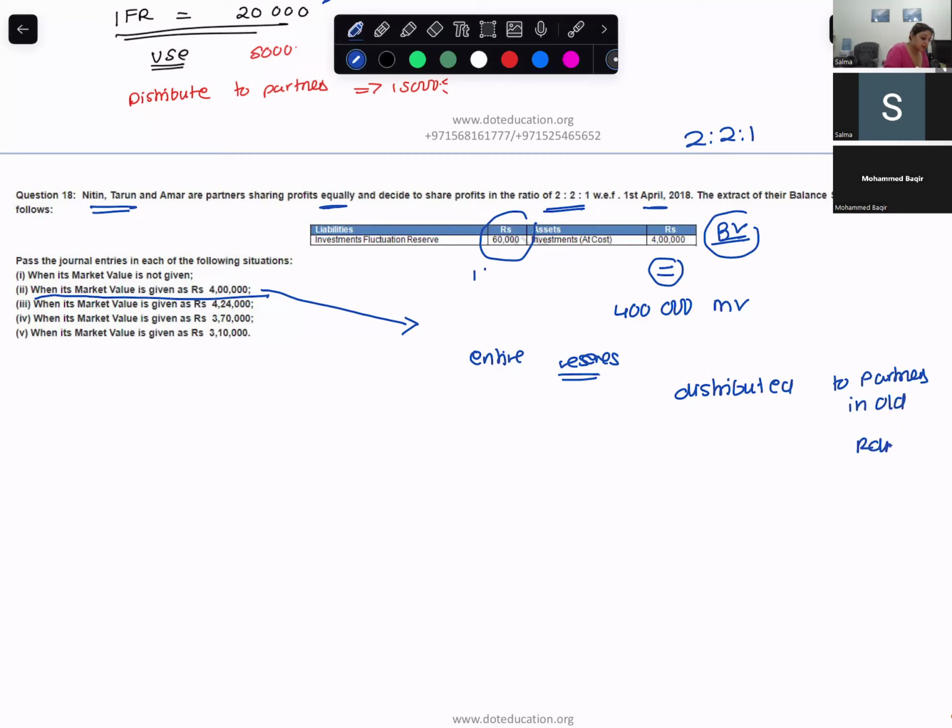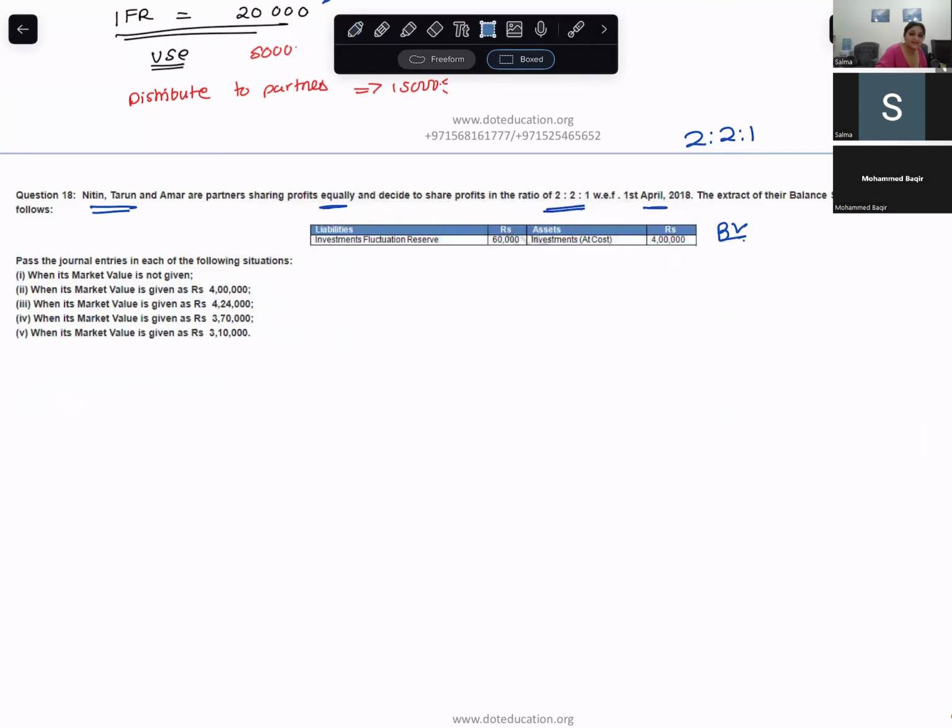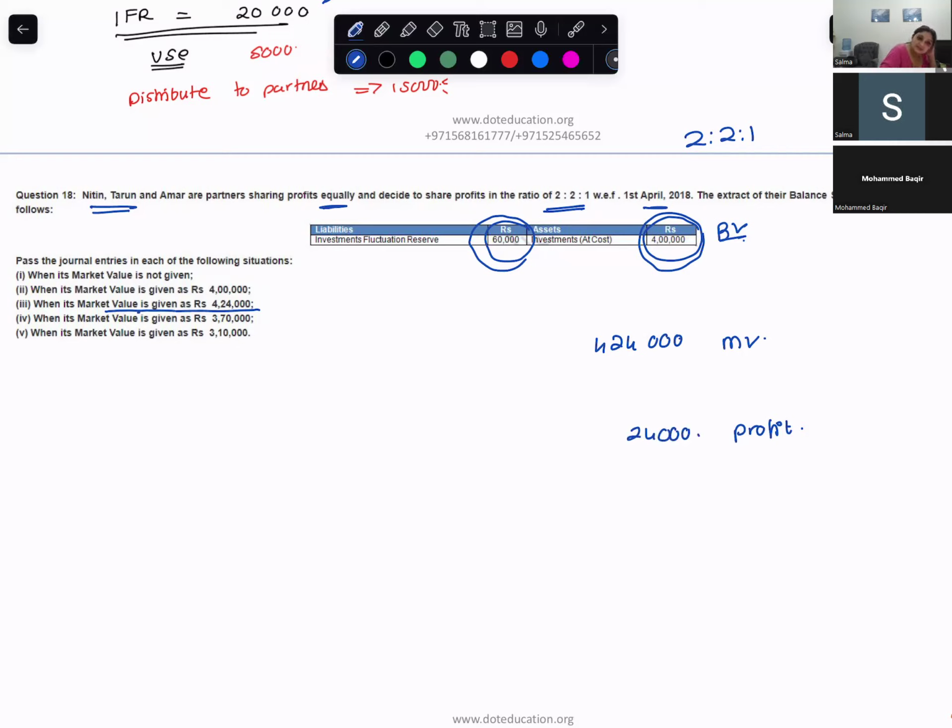Now let's see case number 3. So the entry for case number 1 and case number 2 is the same. Are you with me? Case number 3. Reserves is 60,000. Book value is 400,000 and market value is 424,000. That means there's a profit of how much? 24,000.